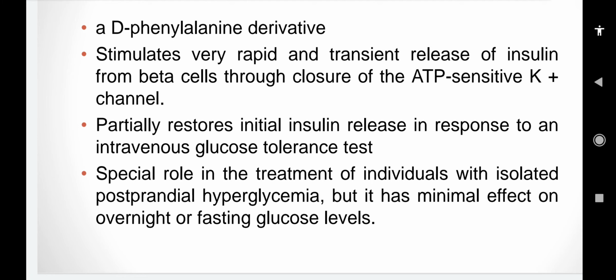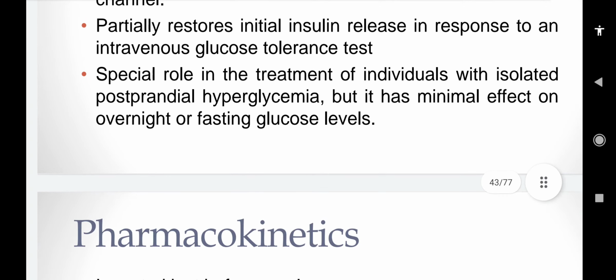It has a special role in the treatment of individuals with isolated postprandial hyperglycemia, and has a minimal effect on the overnight or fasting glucose level.